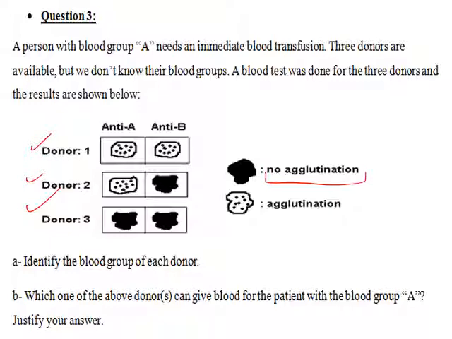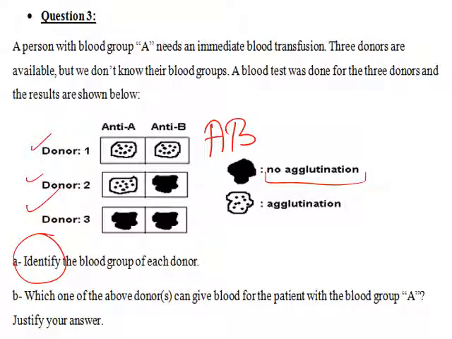First one, identify the blood group of each donor. Which one of the above donors can give to the patient of blood group A? Justify your answer. After adding anti-A and anti-B antibodies to the sample taken from donor 1, it shows agglutination in presence of anti-A and anti-B. What does this show? It shows that it contains antigen A and antigen B, so the blood group is AB.